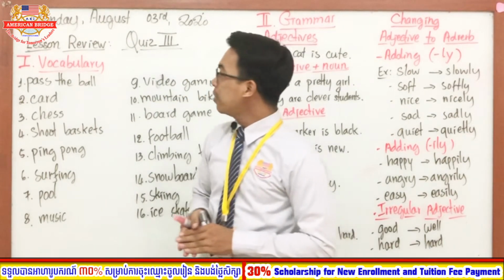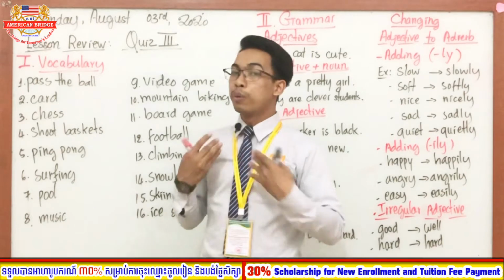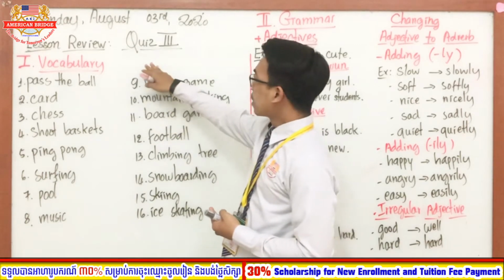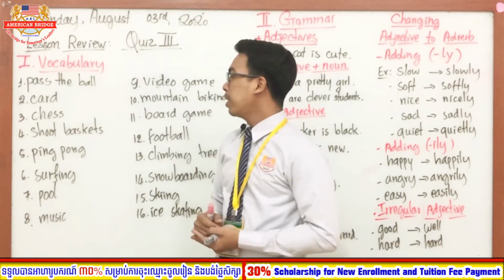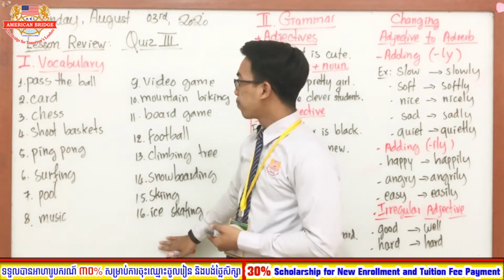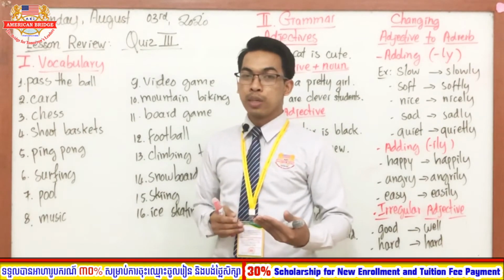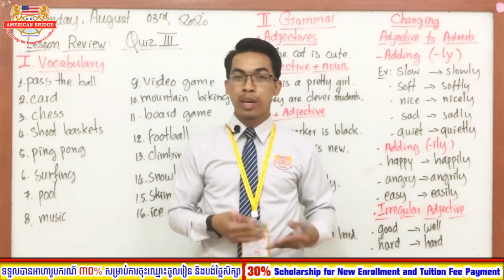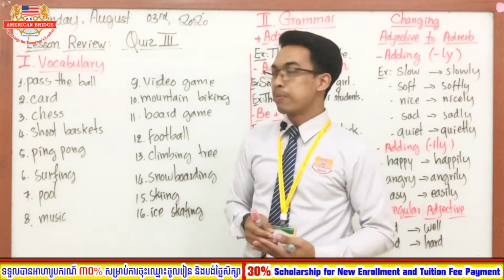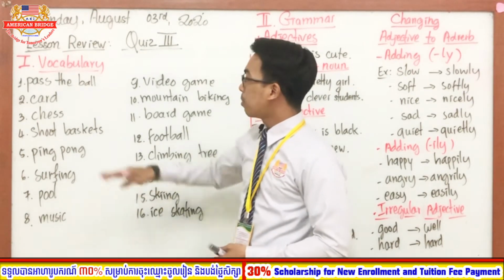Good. So now let's focus on the first section for all of you. The first section, we are going to review the vocabulary that you have learned so far in the Hangout book. Okay, good. So everyone, about the first word, these are the vocabulary. Okay, there are 16 words, and you know, some words might appear in the examination, in quiz 3. So teacher does not provide the meaning or the explanation anymore because you have learned them already, and teacher just focuses on the word. Okay, so everyone, now let's focus on the first one.